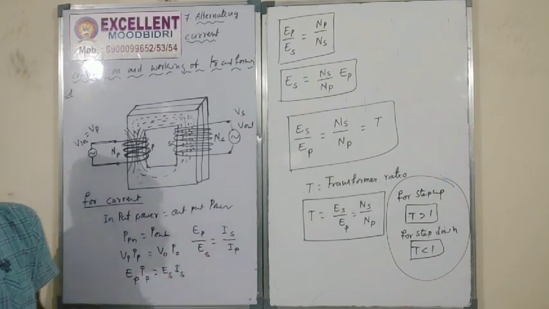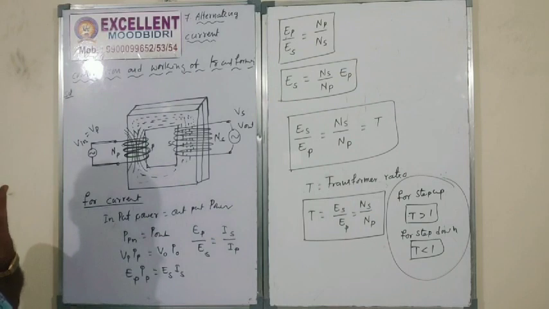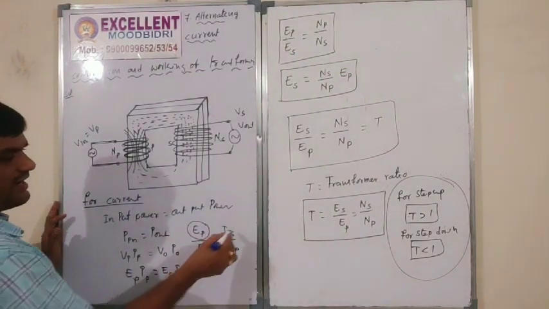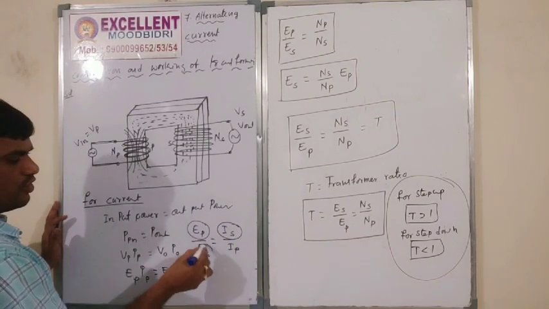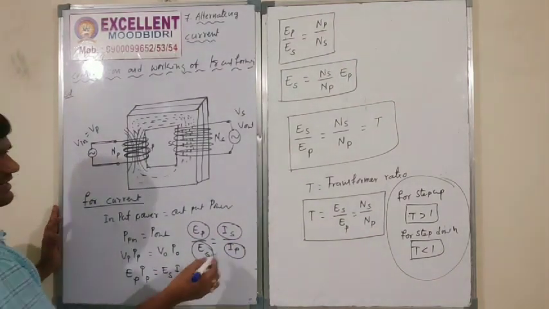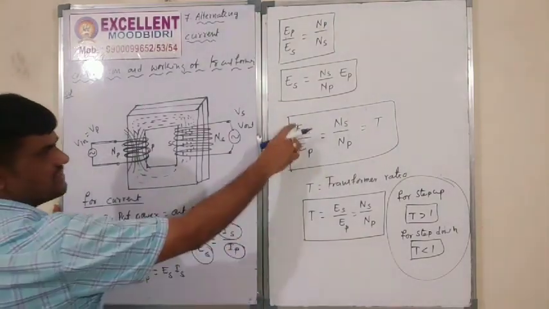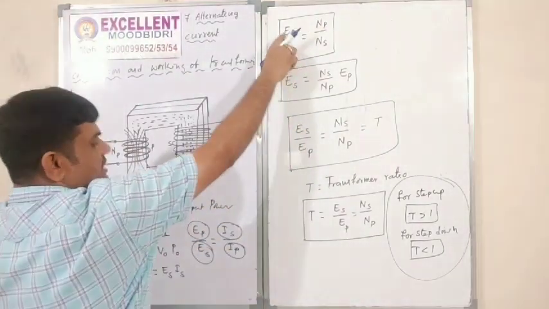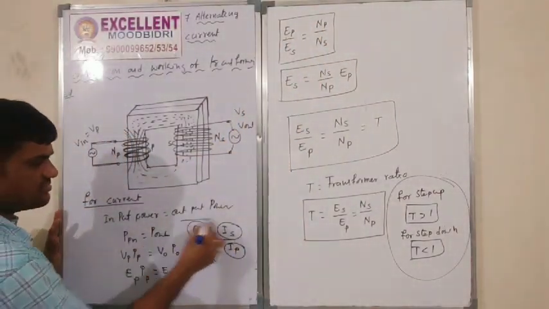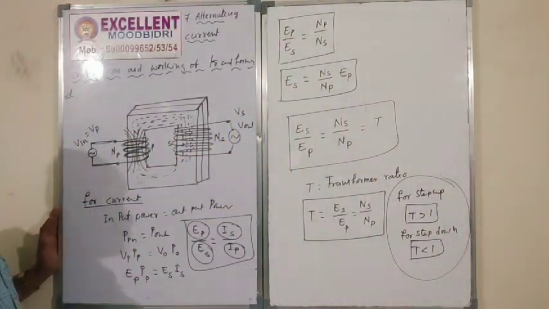That means inversely proportional. This is the voltage in primary, current in secondary; voltage in secondary, current in primary. With the help of this equation, EP by ES is equal to NP by NS, that is the relation between current and voltage.